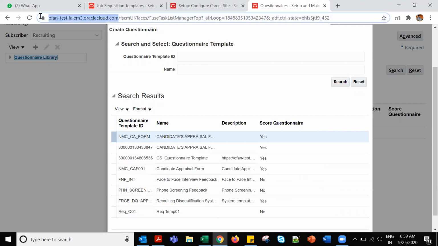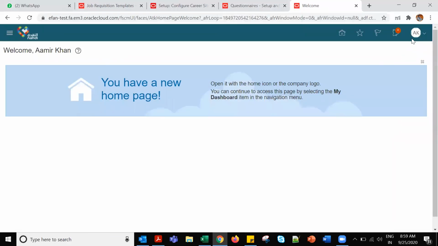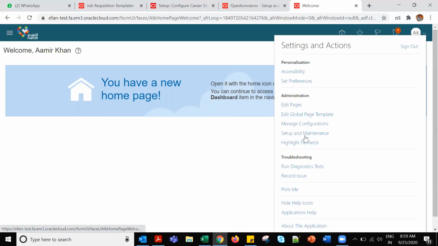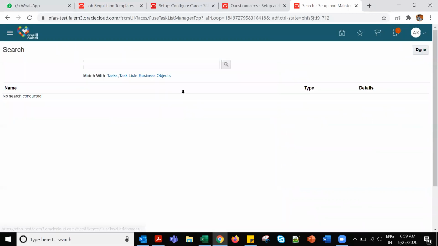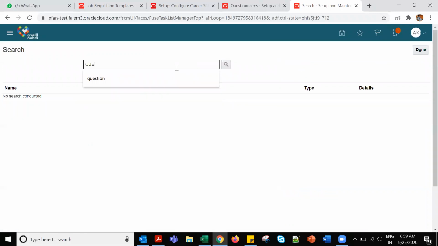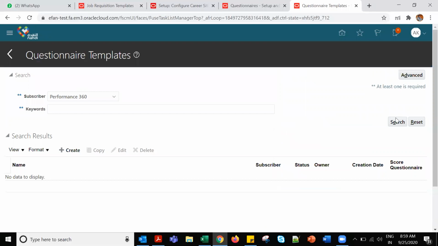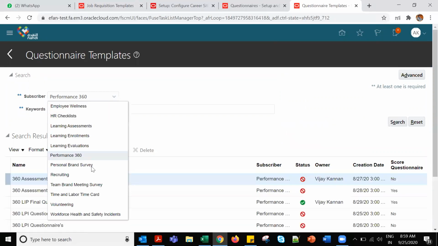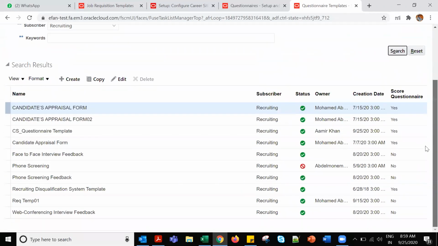Let me do one thing. In parallel, let me open this side also. What I know is we have to create questions, then questionnaire templates, then the questionnaire based on the templates. First questions, then questionnaire template, then questionnaire. Yeah, that's the series I know. Let me compare in parallel. Recruiting related, how many are there? These are the requisition templates. Candidate appraisal. CS is there, right? CS underscore questionnaire template.